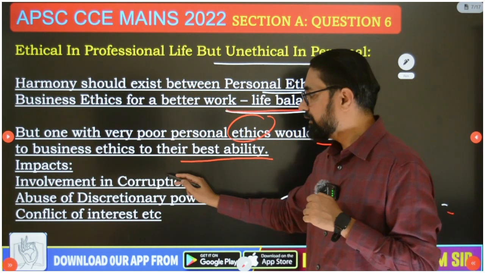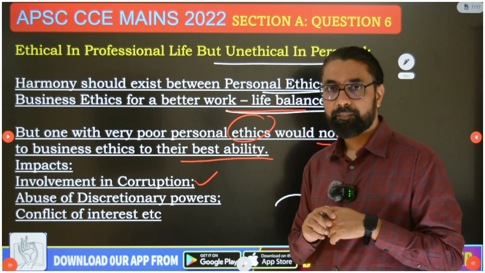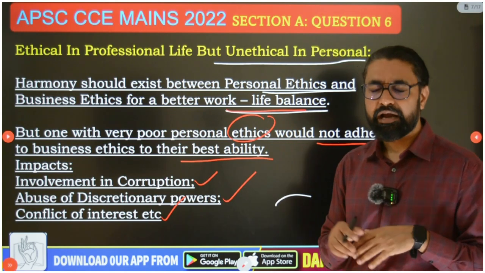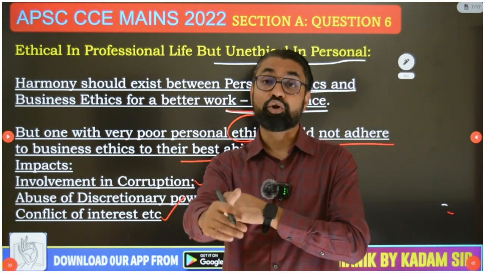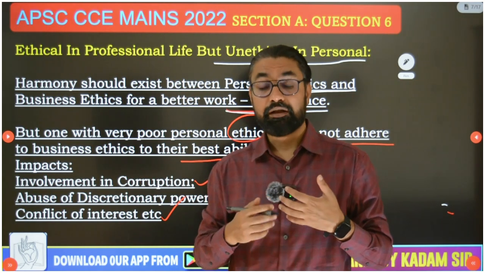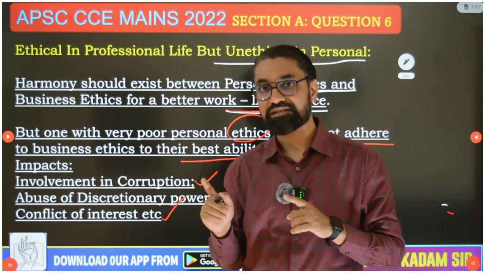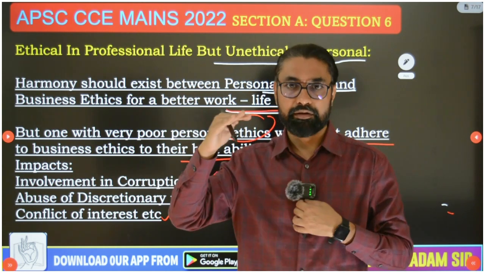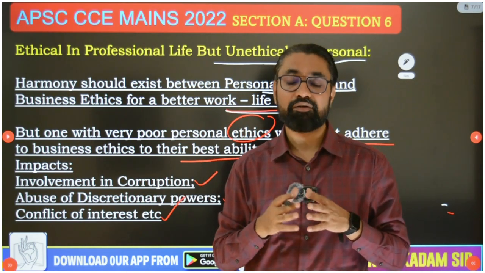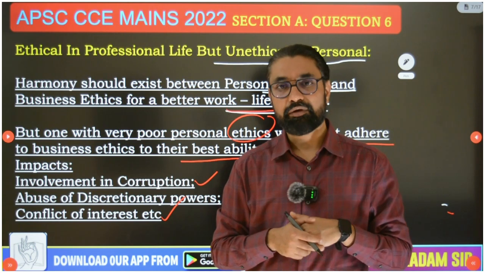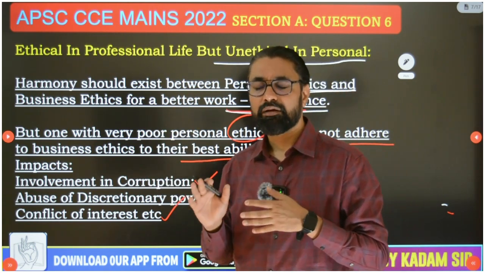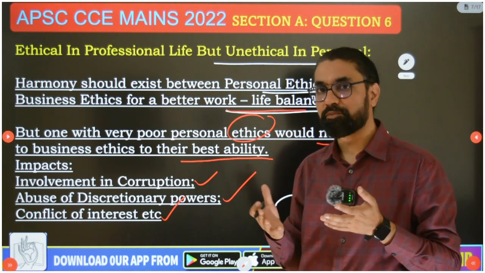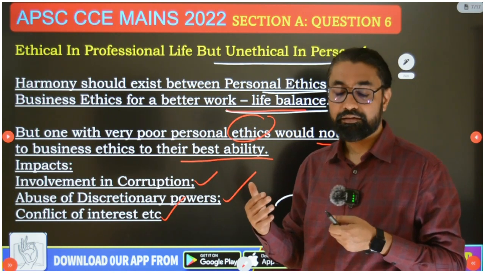So first, these people can involve in corruption, they can abuse discretionary powers, it can even give rise to conflict of interest. And in such a situation where bureaucrats have a lot of discretionary power to use the way they want, and when there are no clearly defined rules, laws, then these people can abuse the power. They can misuse the power. Under cover, secrecy जहाँ पे है, they will not be standing on to ethical standards. And that's why a person with bad personal values, we can't expect him to show very high professional behavior, professional standards. He might compromise on those professional standards any time. So that risk exists.